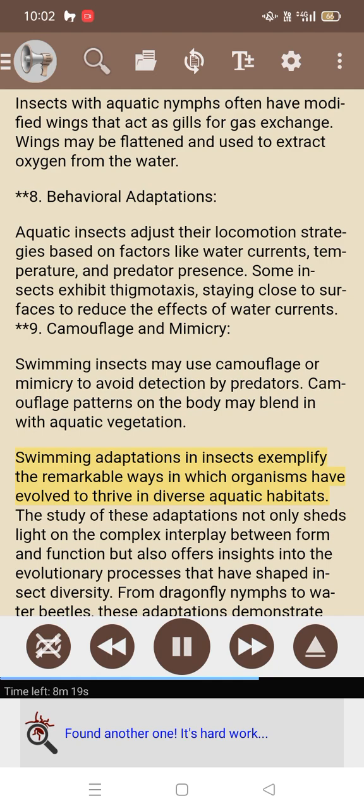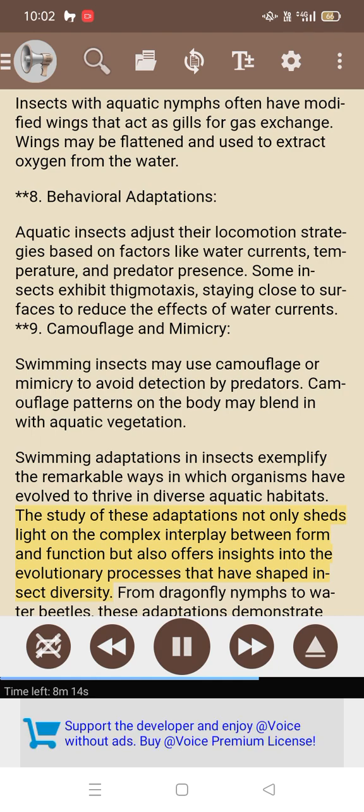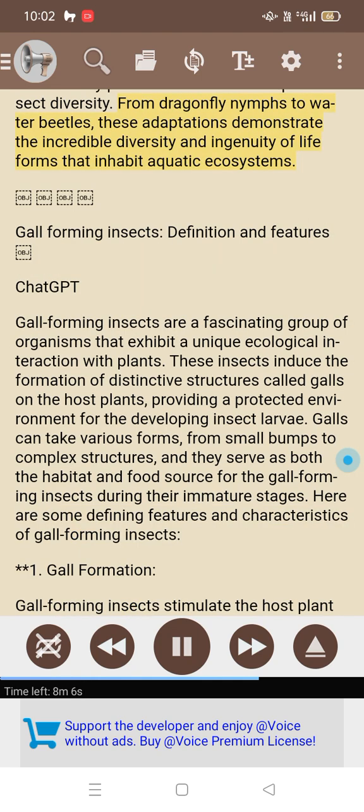Swimming adaptations in insects exemplify the remarkable ways in which organisms have evolved to thrive in diverse aquatic habitats. The study of these adaptations not only sheds light on the complex interplay between form and function but also offers insights into the evolutionary processes that have shaped insect diversity. From dragonfly nymphs to water beetles, these adaptations demonstrate the incredible diversity and ingenuity of life forms that inhabit aquatic ecosystems.